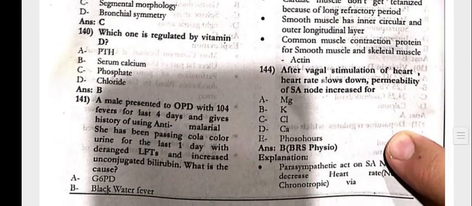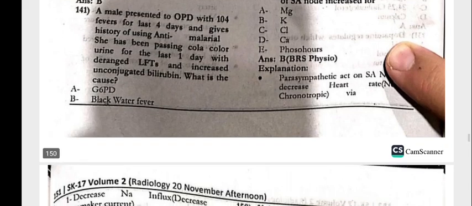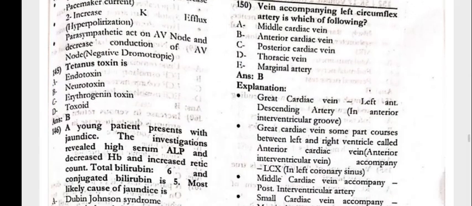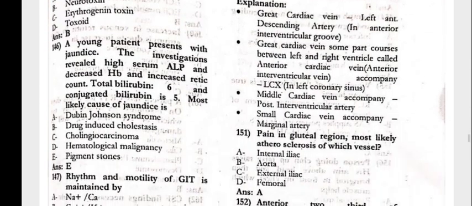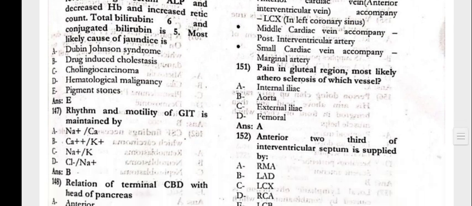After vagal stimulation the heart rate slows down. Permeability of the SA node is increased for the potassium. Next, 145. The tetanus toxin is a neurotoxin. The young patient presents with jaundice. The investigation shows high serum ALP and decreased Hb and decreased reticulocytes. The total bilirubin is 6 and the conjugated bilirubin is 5. Most likely the cause of the jaundice is pigment stones.